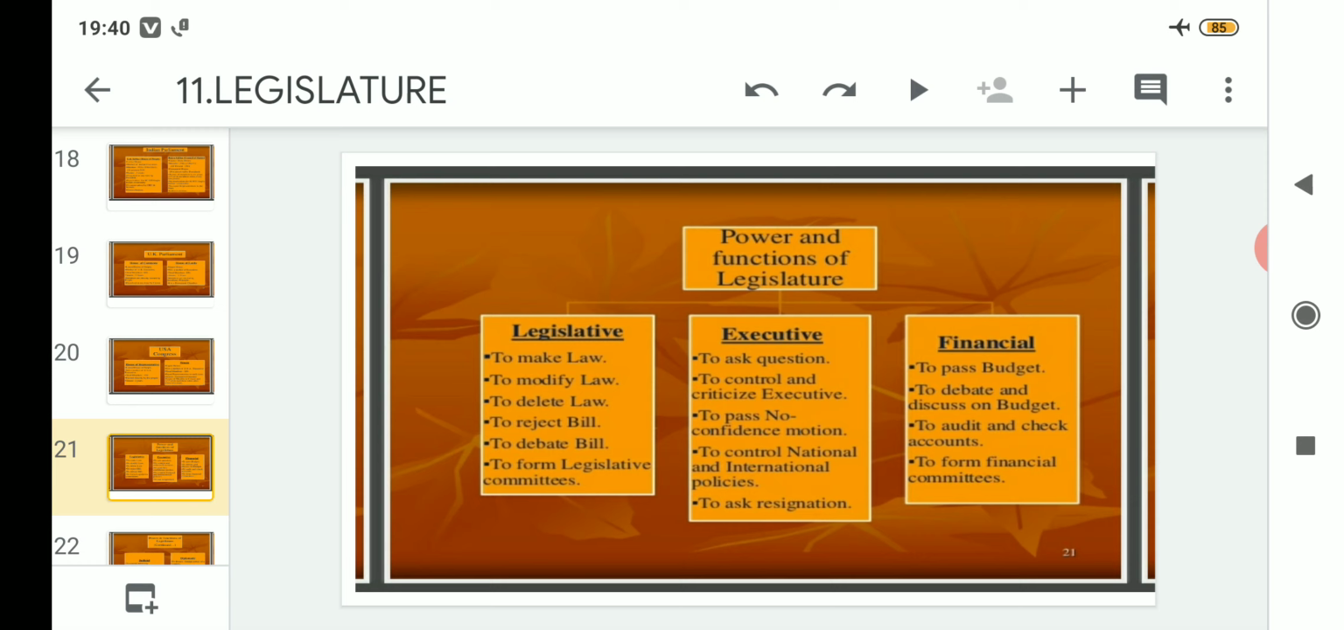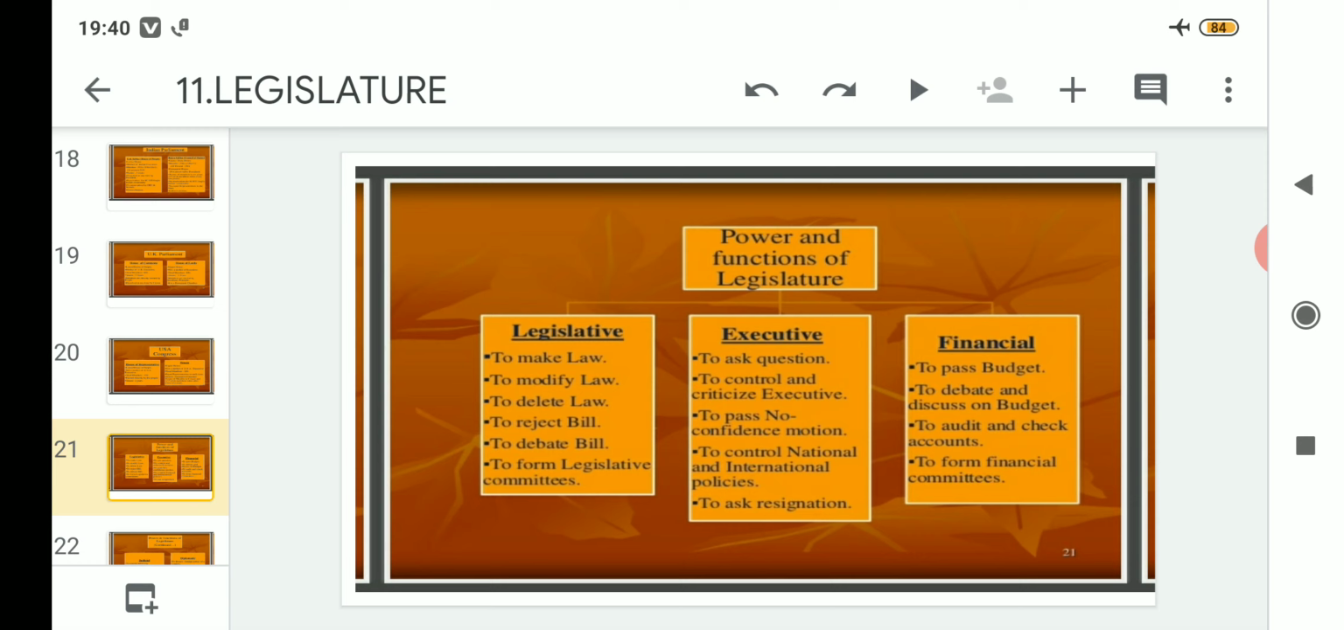related to the powers and functions of the legislature. These three organs are related to the powers and functions of the legislature. If legislatures are to work successfully or smoothly, then these three organs have a very great role to play.